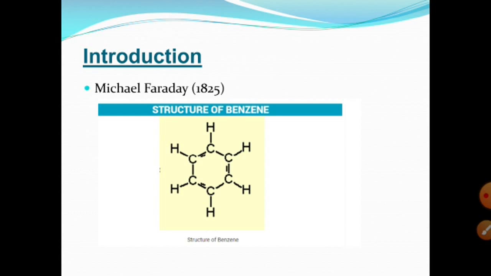Michael Faraday discovered benzene in 1825 during the destructive distillation of vegetable oil. Hoffman isolated it from coal tar. Compounds which contain at least one aromatic ring that resembles benzene are called aromatic compounds.